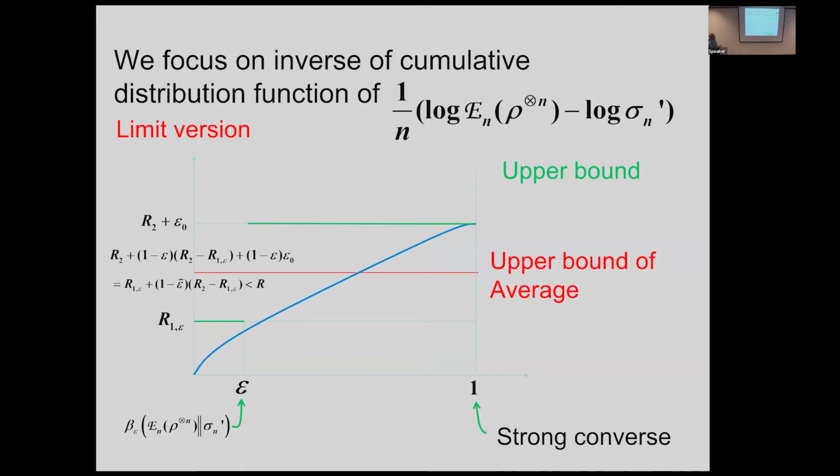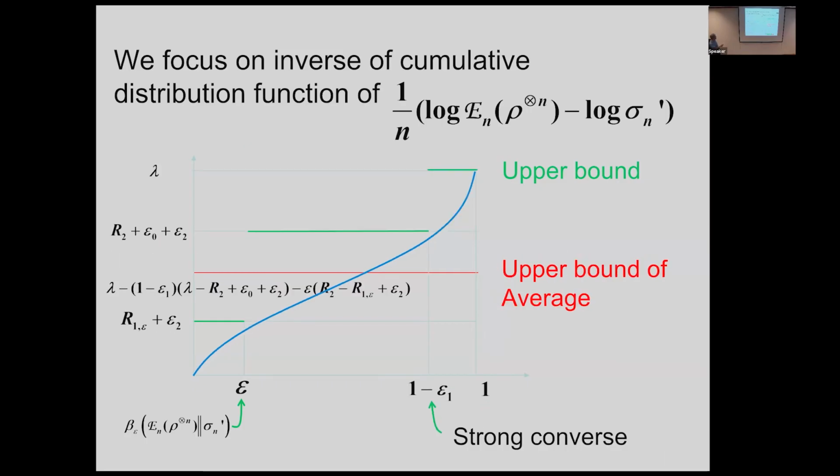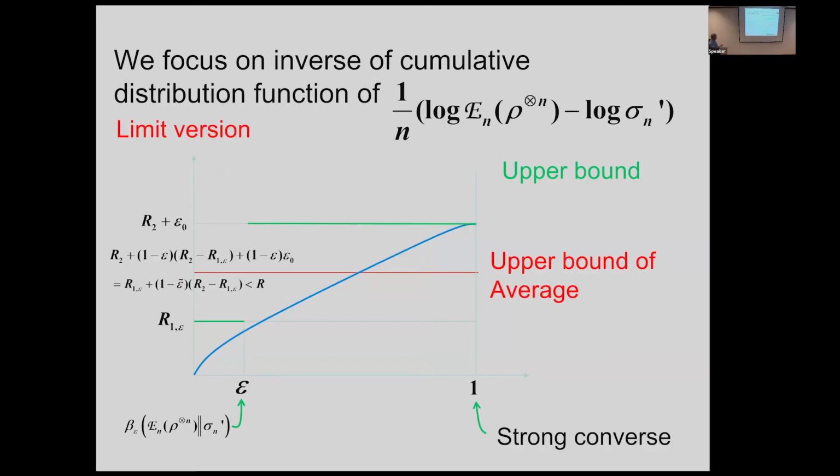Then we need to take some limit version. So once we take that limitation n equal to infinity, we can take the limit of epsilon 2 and epsilon 1. In particular, epsilon 1 and epsilon 2 can go to 0, so then the story is much simpler.